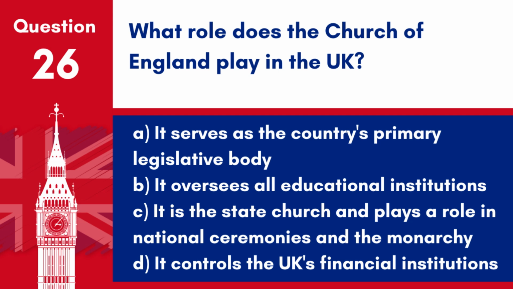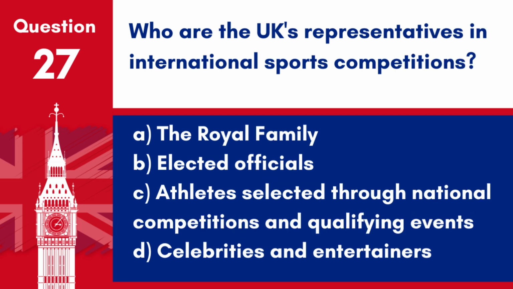D. It controls the UK's financial institutions. Answer: C. It is the state church and plays a role in national ceremonies and the monarchy. The Church of England, being the established church, has historical ties with the monarchy and the state, including spiritual leadership and ceremonial roles. Question 27.